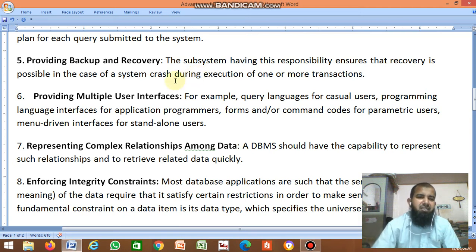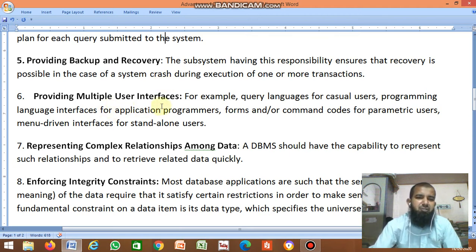So the DBMS always saves a backup. Whenever you enter the data, it is saved in another place also. If this data is lost, you take it from the other place. So the DBMS automatically saves the data, and when our system gets crashed, it takes data from the other place.